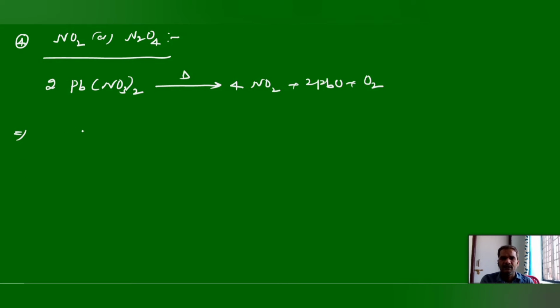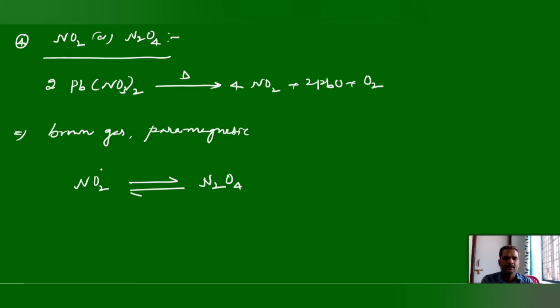The properties of nitrogen dioxide: it is a brown color gas and paramagnetic in nature. This point you should remember: brown and paramagnetic only for NO2. But in the dimerization form, it is colorless and diamagnetic. So nitrogen dioxide can undergo dimerization. It will be like this: NO2 and N2O4. Here NO2 is a brown color gas and paramagnetic, but N2O4 is colorless and diamagnetic.